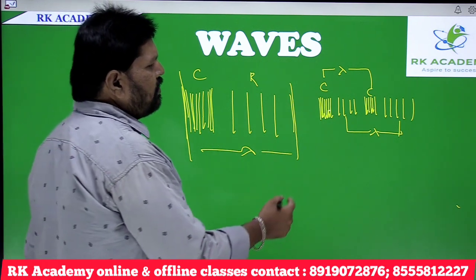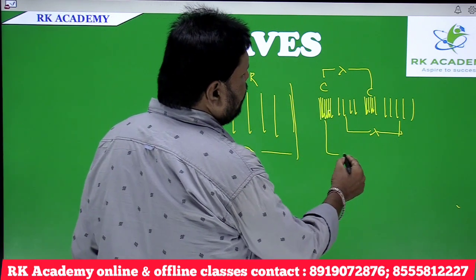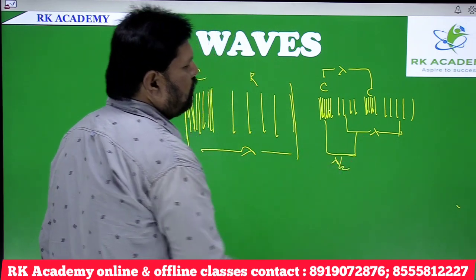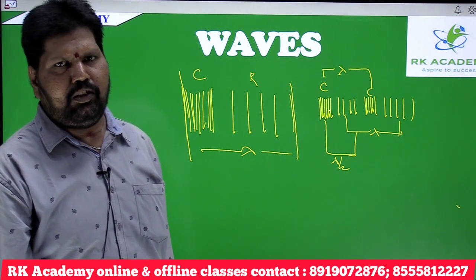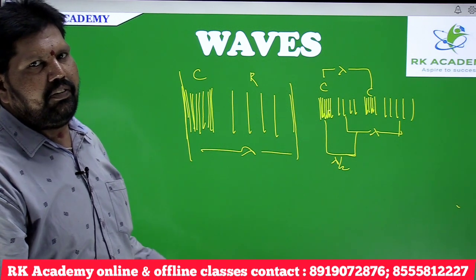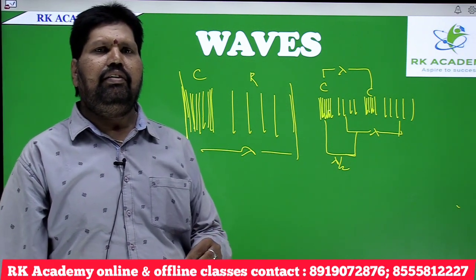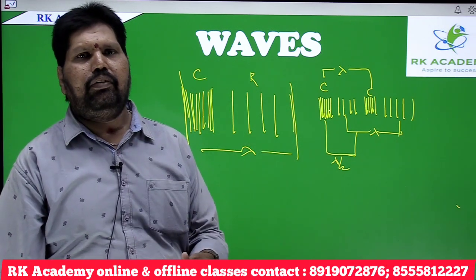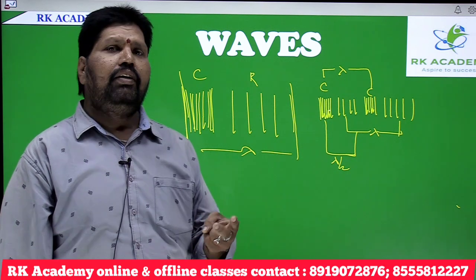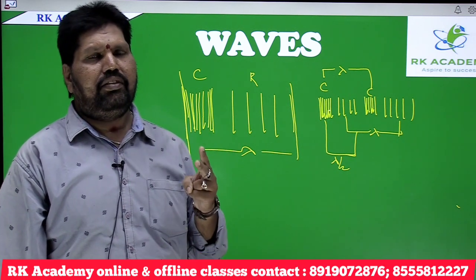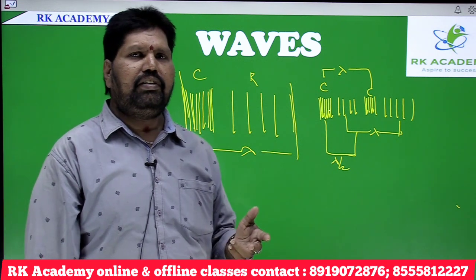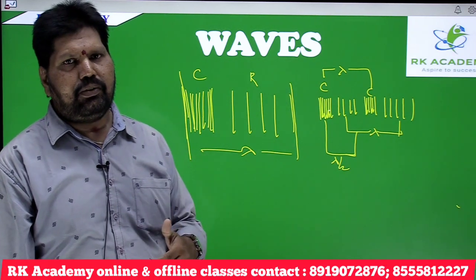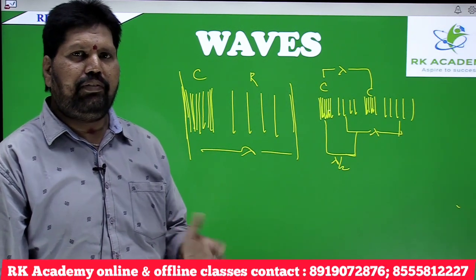As I told you in the case of a transverse wave, here also the distance between a compression and the immediate rarefaction, that is lambda by 2, is known to be half of the wavelength. Wavelength, simply to understand, is the length of a complete wave. In the case of a transverse wave, it is defined as the distance between either two consecutive crests or two consecutive troughs. In the case of a longitudinal wave, it is the distance between either two consecutive compressions or two consecutive rarefactions.